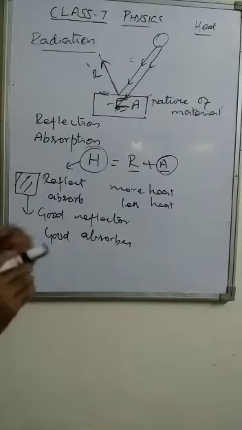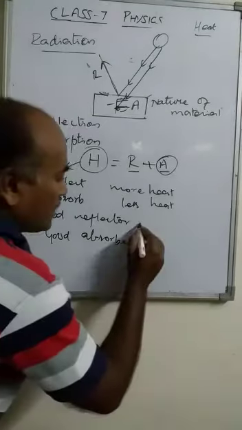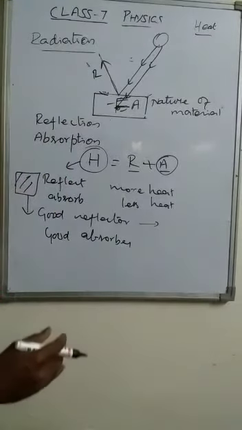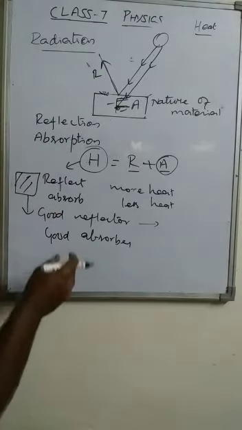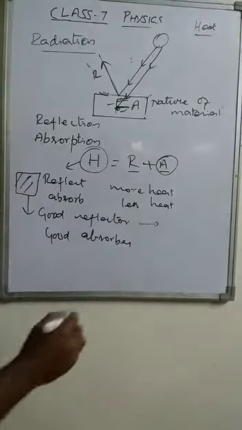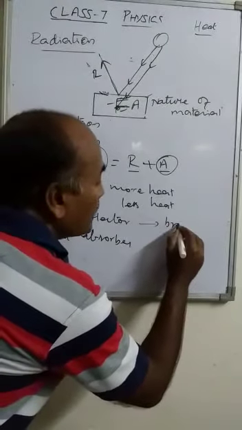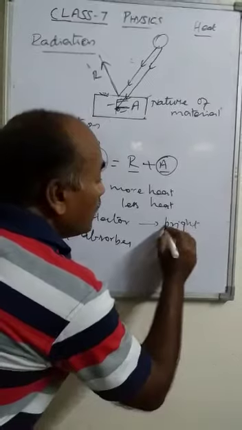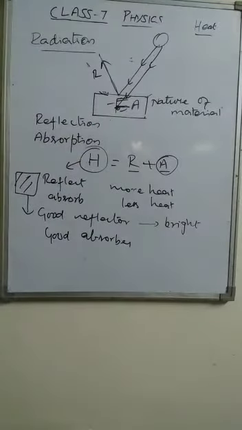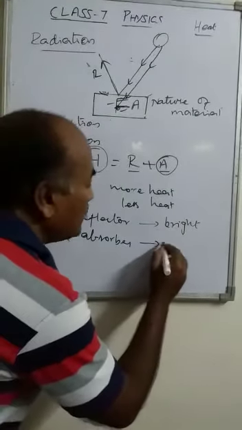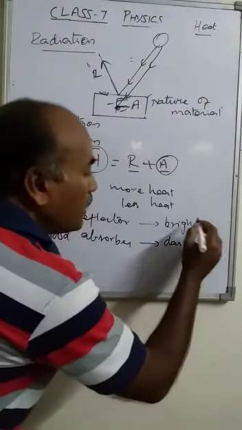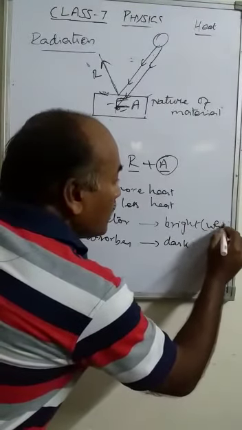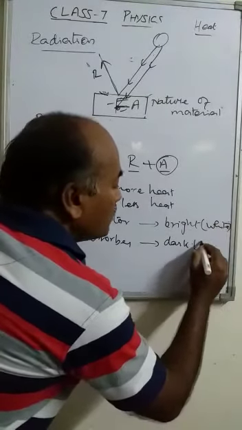For example, we can take objects that are bright or light in color and dark color objects. Bright color is white, and dark color is black.